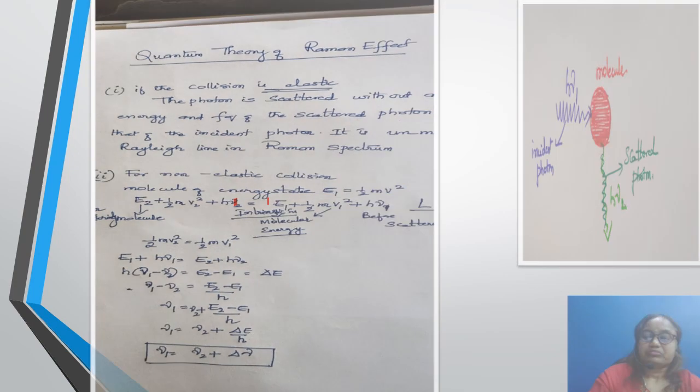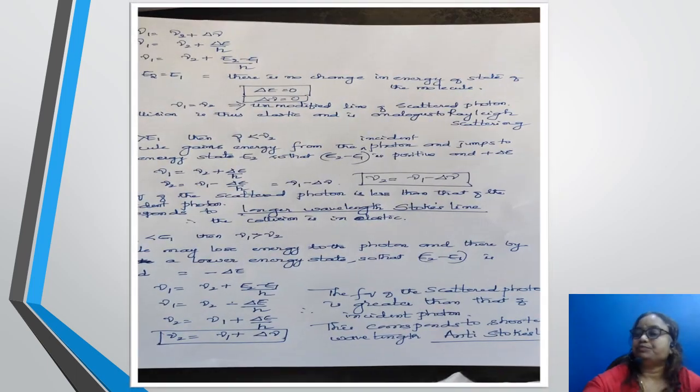Then, if E2 is less than E1, the molecule may lose energy to the incident photon. Therefore, mu 2 is equal to mu 1 plus delta E by h, that is mu 1 plus delta mu. The frequency of the scattered photon is greater than that of the incident photon. This corresponds to the shorter wavelength anti-Stokes line.